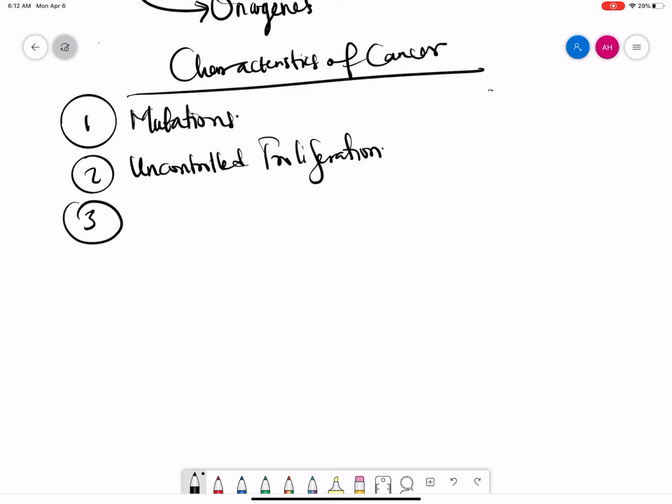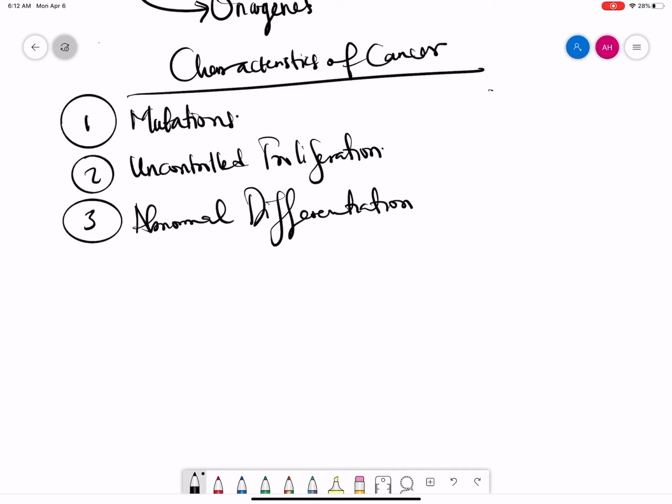Number three, we have abnormal differentiation. What that means is that cells typically should go from a stem stage to an adult stage, but a lot of cancer cells never get to the adult stage. They just get arrested at some point and continue dividing, so they never truly contribute to the well-being of the individual. They're just these underdeveloped cells that keep dividing endlessly.